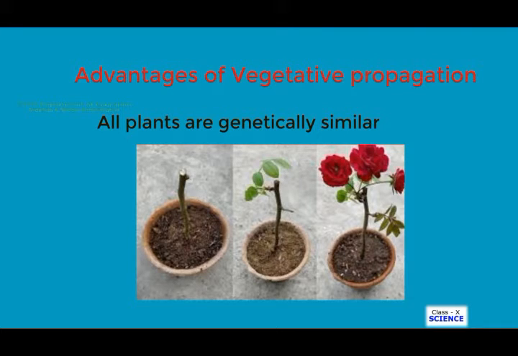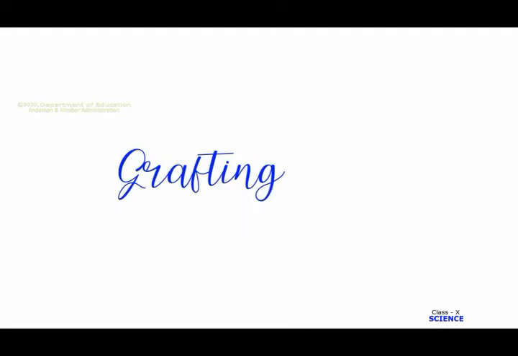So the required characters in a particular plant, whether it may be a type of flowers or some characters in the fruits, all such important characteristics in the plant can be preserved for the next generation. So these are some of the most important advantages of vegetative propagation.